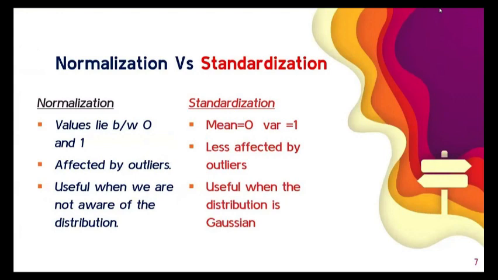Standardization scaling is also known as z-score normalization, in which values are centered around the mean with a unit standard deviation, which means the mean of the attribute becomes zero and the resultant distribution has a unit standard deviation. Mathematically, we can calculate the standardization by subtracting the mean from the feature value and dividing it by the standard deviation.